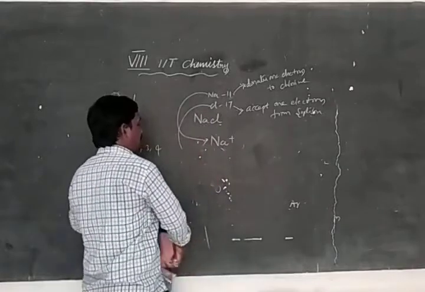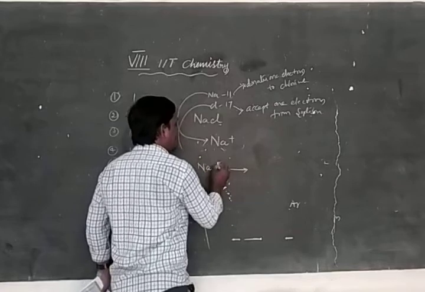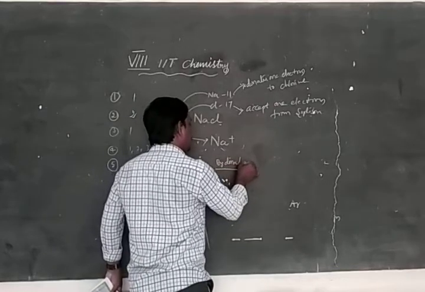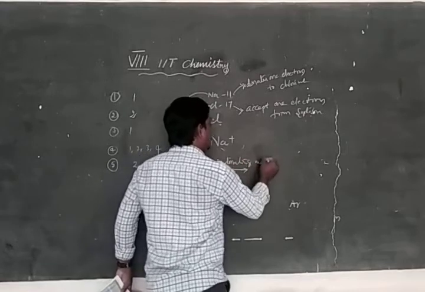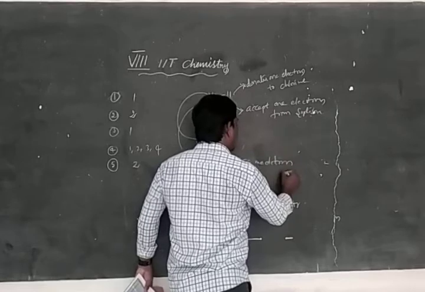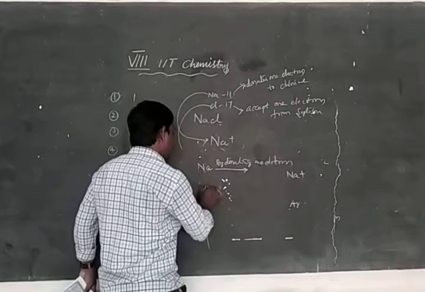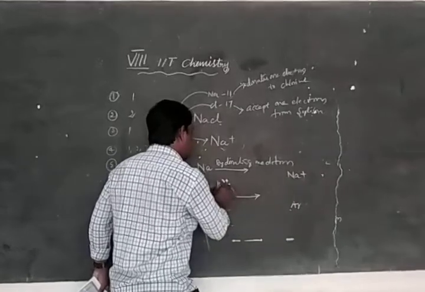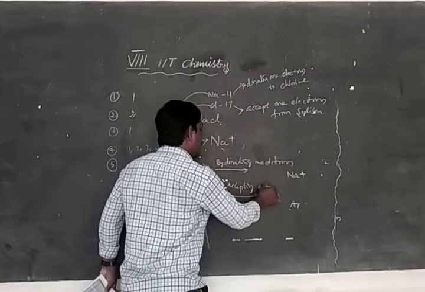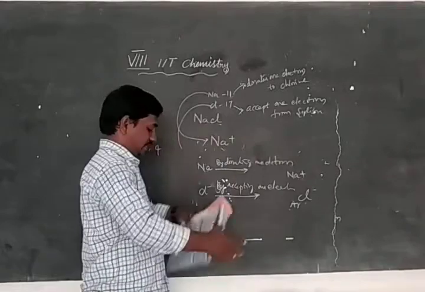Na by donating one electron becomes Na plus. Cl by accepting one electron becomes Cl minus.